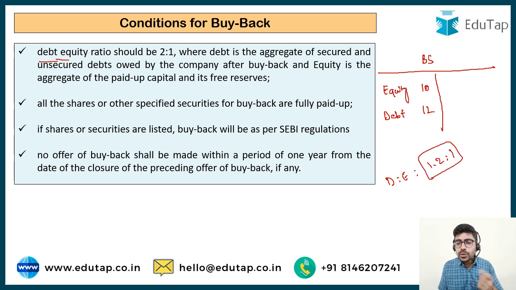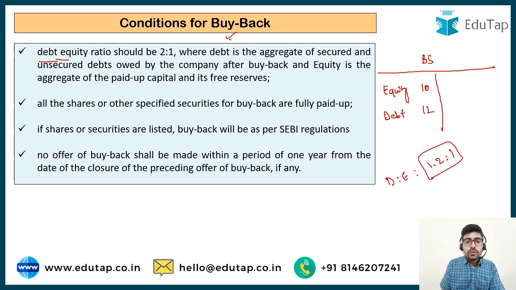Now, if this ratio increases, if the proportion of debt as compared to equity increases in the capital structure of the company, it signifies that the company is getting more and more risky. It signifies more risk for the debt holders. It signifies that the owners' money invested in the company is less and borrowed money from outside is more. Borrowed funds are more and owned funds are less. So if this ratio starts to increase, if the debt starts to pile up and equity remains the same, or the equity starts to decrease and debt remains the same, then this is a risky proposition for the company.